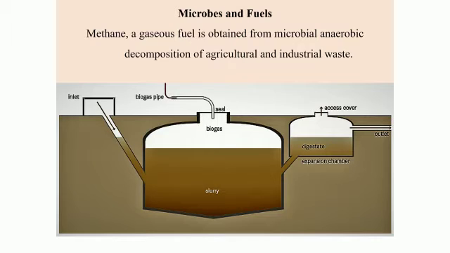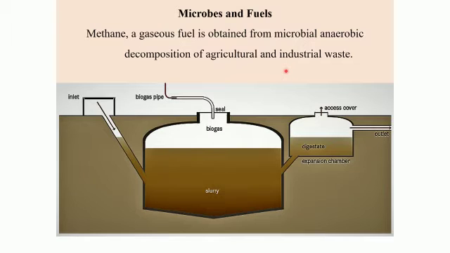The first fuel that we are studying is methane. Methane is a gaseous fuel. It is also called marsh gas, and its formula is CH4, and it is the simplest hydrocarbon. Compounds that contain both hydrogen and carbon are called hydrocarbons. And it is the simplest hydrocarbon with the formula CH4. Methane is a gaseous fuel and it is obtained from microbial and anaerobic decomposition of agricultural and industrial waste.